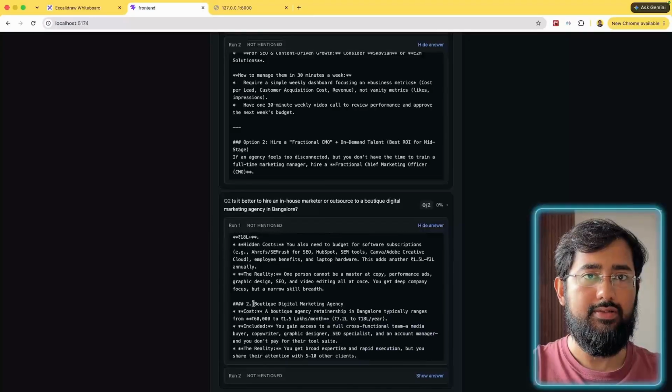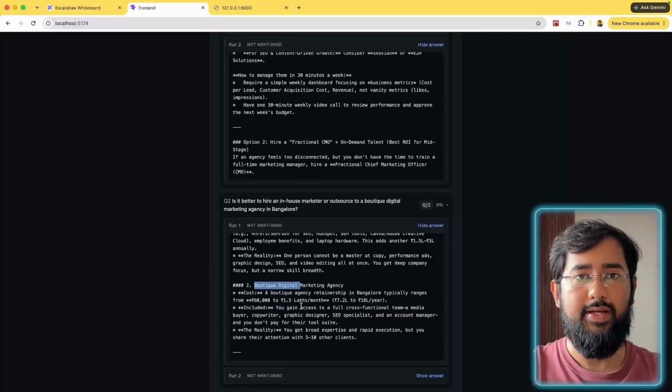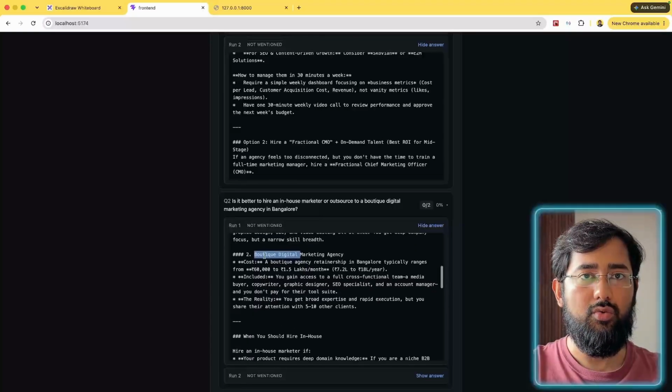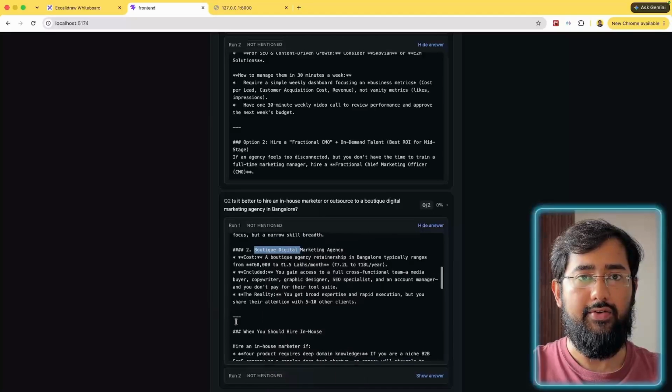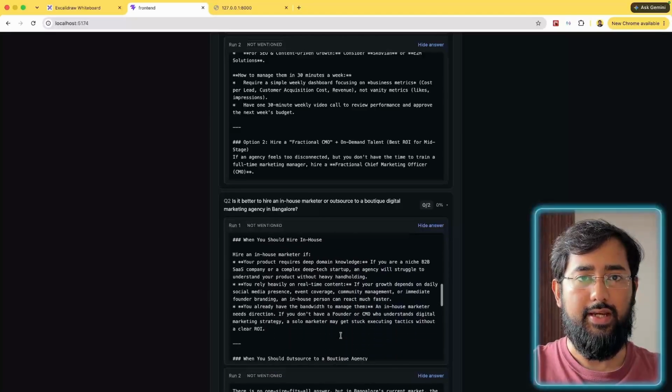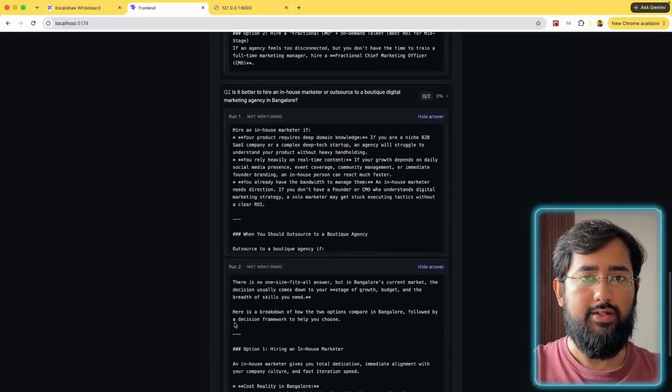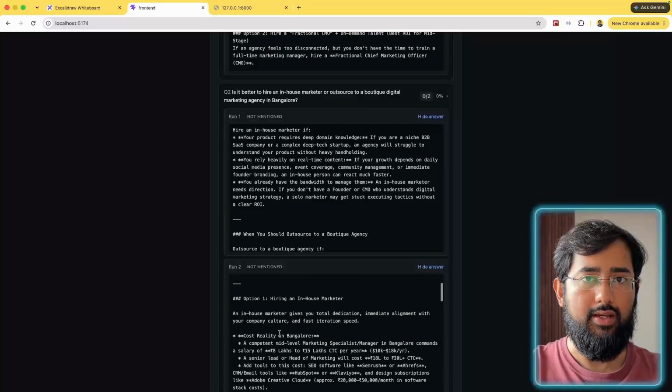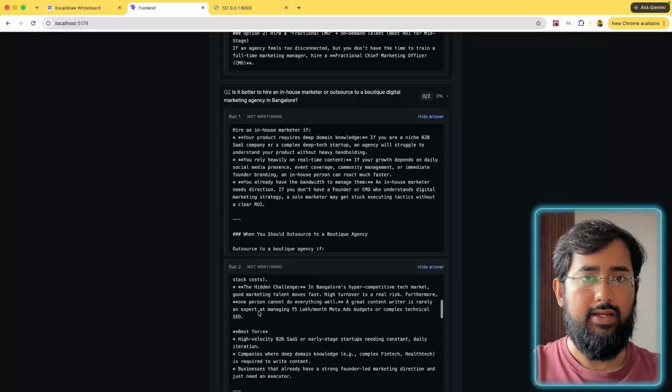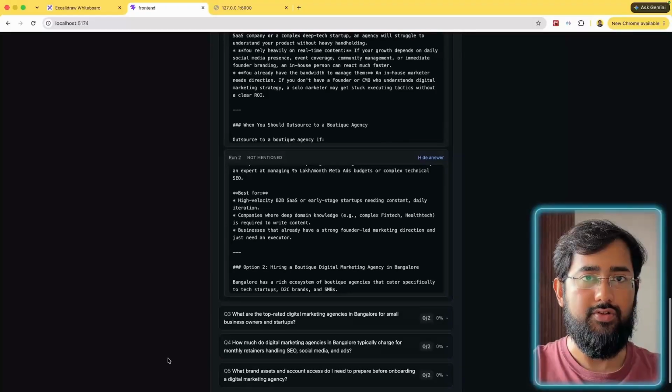Then we have this business as the first one, right? Boutique digital marketing agency. So the cost is probably taken from their website, and so these are the two things that the AI is suggesting in this iteration. And let's see the second run. And over here it says there's no one size fits all answer. Hiring an in-house marketer, and again it did not name any business in this iteration also.